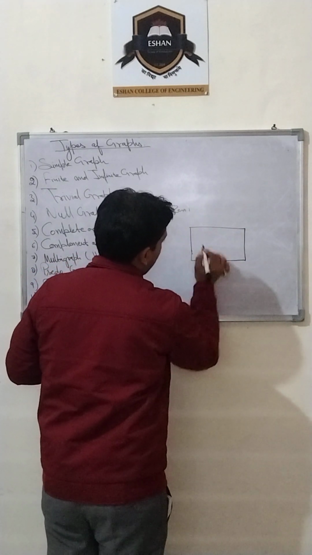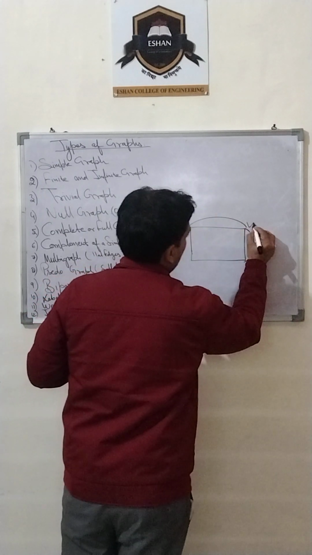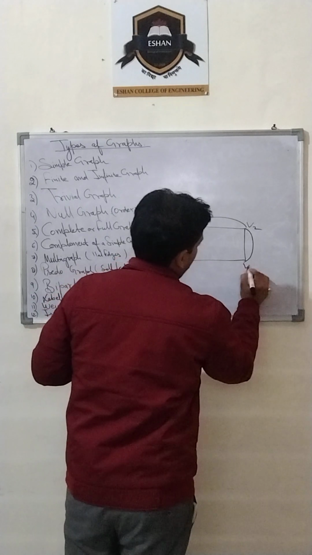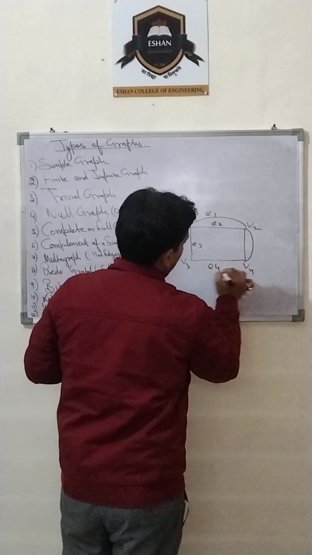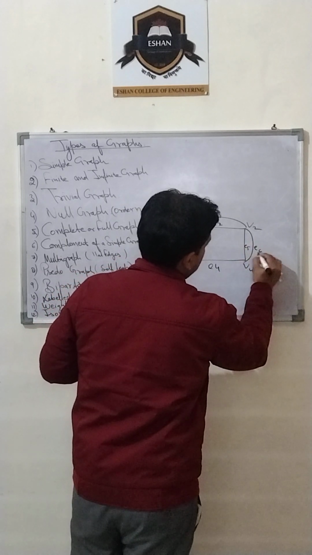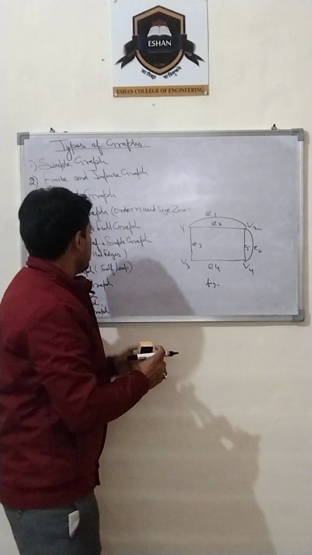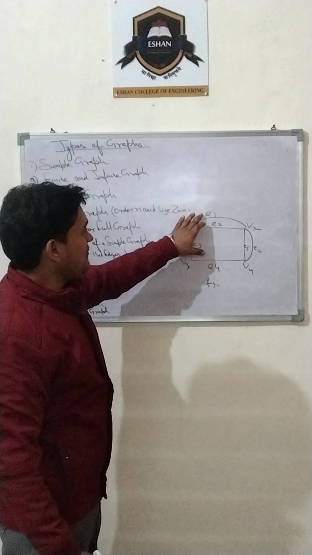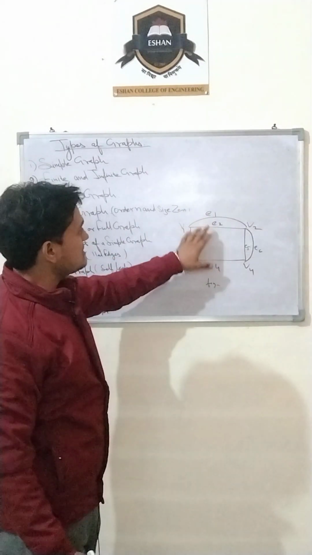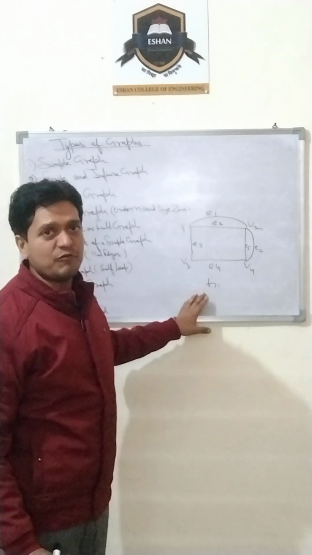If I draw a graph, suppose this is V1, V2, V3, V4, E1, E2, E3, E4, E5, E6. This is the graph figure. This is a multigraph. In this graph, there are parallel edges E1 and E2, and there is another set of parallel edges E5 and E6. There is no self loop.